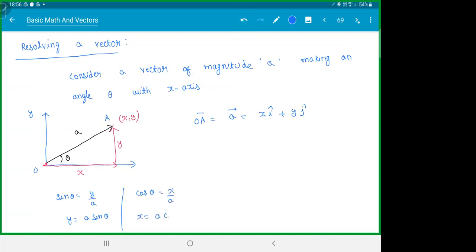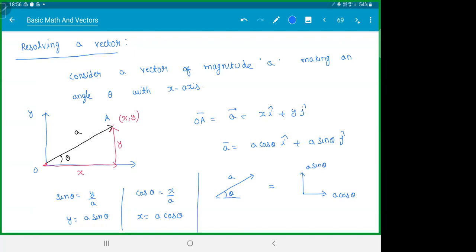So remember this thing. Next time you should just know. So that means you can write this vector as a bar = a cos theta i cap + a sin theta j cap. So you're writing it in the form of i cap and j cap. Got this? So basically, you can write this vector a at an angle theta by dividing it into two perpendicular components, a cos theta and a sin theta.